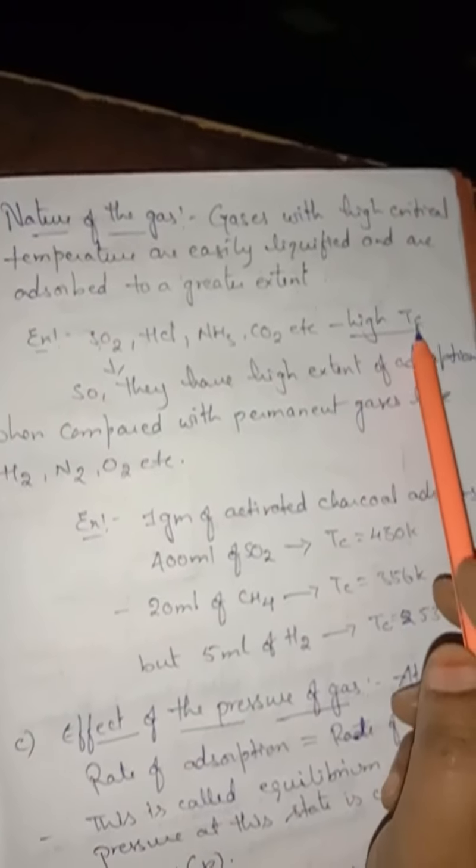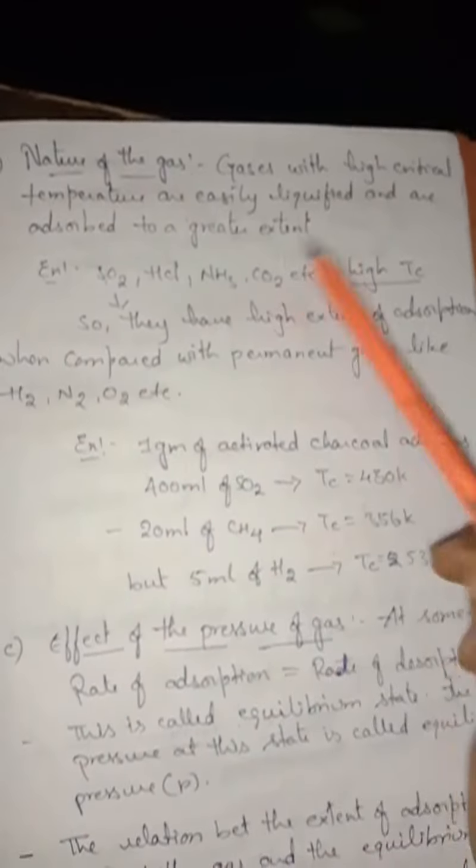Here I have given an example. See, SO2, HCl, NH3, CO2, etc. have high critical temperature. TC means critical temperature. So what happens when they have high critical temperature? They have a high extent of adsorption when compared to permanent gases like H2 and O2. These all have a particular temperature. They are permanent gases. So when we compare this with this, look here.